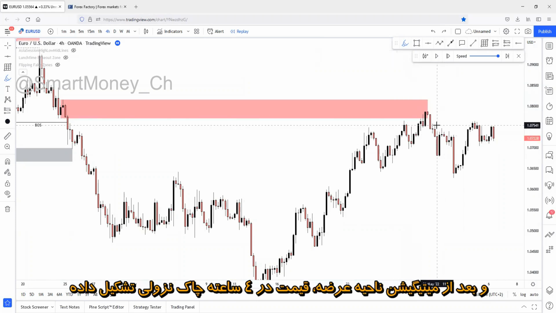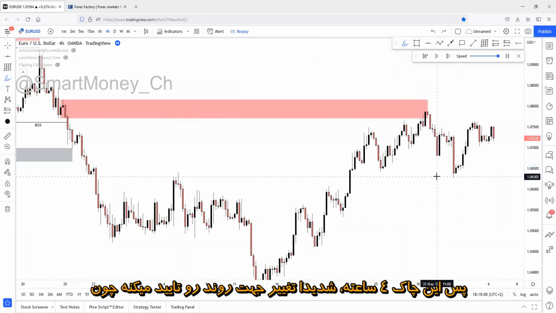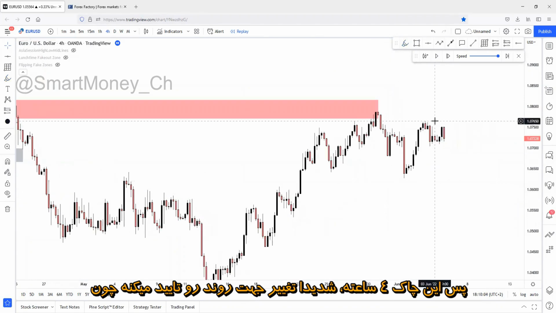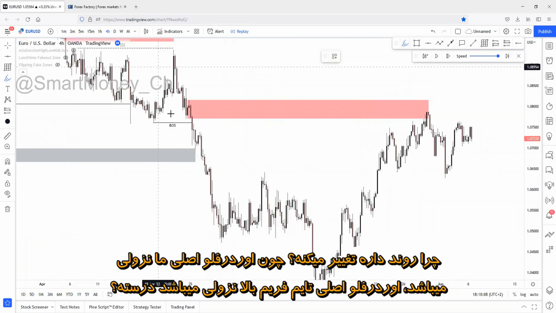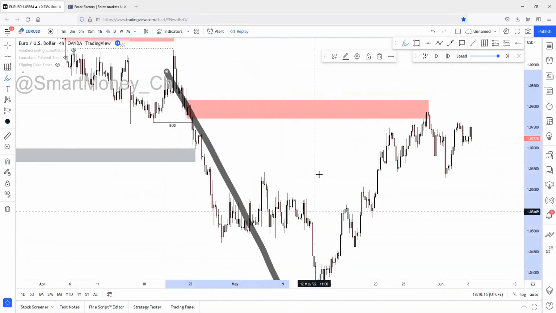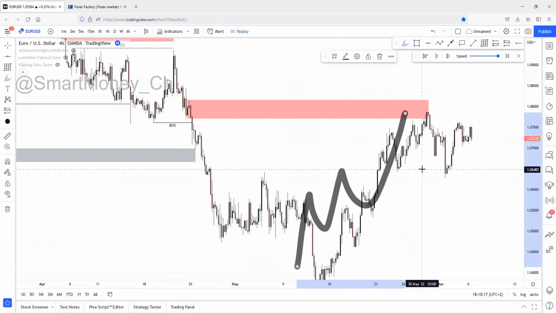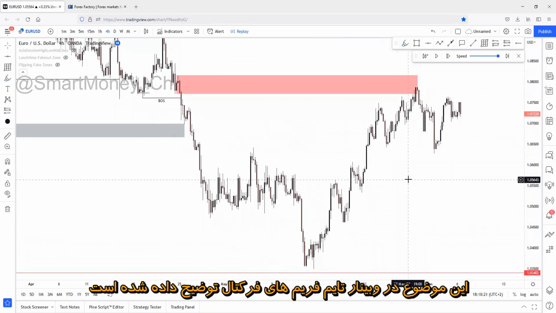And after a supply mitigation, price has created a 4-hour change of character. So this 4-hour change of character will strongly confirm that the trend is changing. Why is it changing? Because our main order flow is bearish. Our main higher time frame order flow is bearish, right? After the pullback of the main order flow, so this upside movement is only the pullback of the main order flow, right? This has been explained in the fractal timeframes webinar.